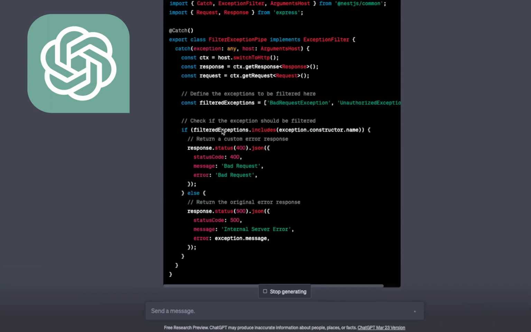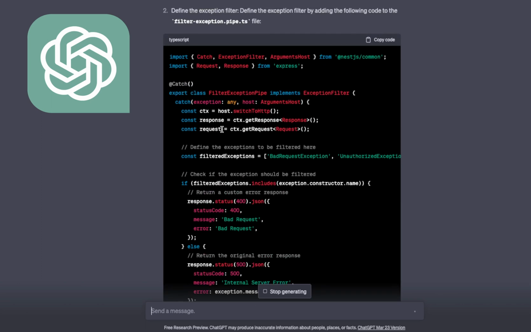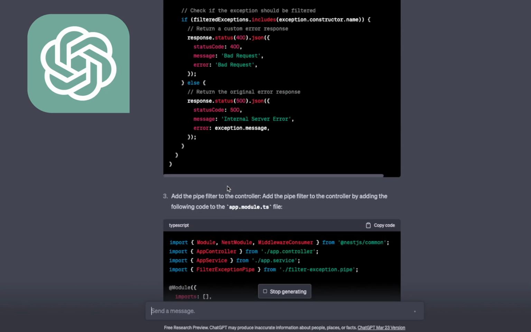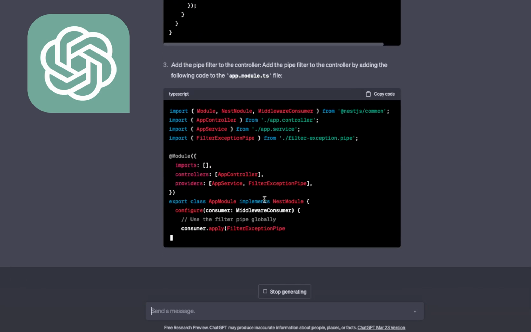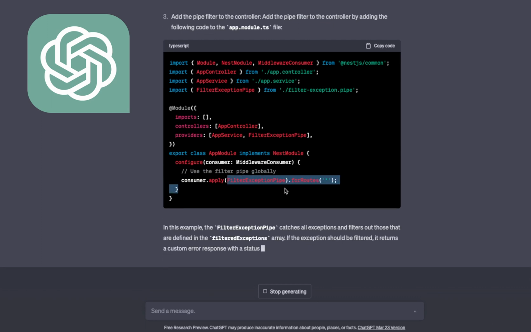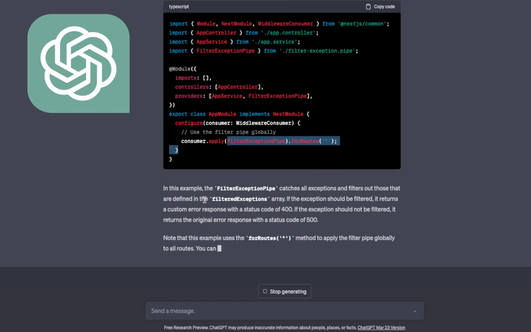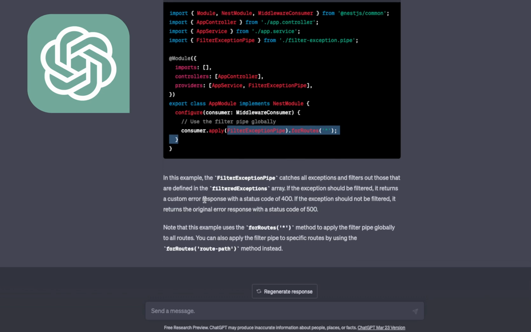So this is like a custom interceptor, a custom filter we have created in Next.js. I mean, I didn't create it, ChatGPT has created it for us, and I can just copy and paste it and use it. This is how you will use this filter we have added. You can add it in the app module, also in main.ts, like app.use global.